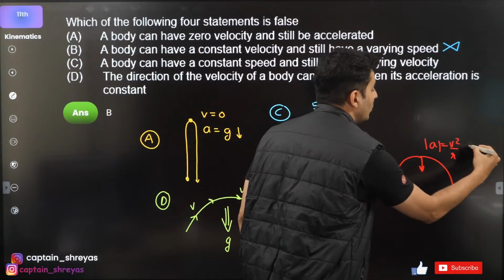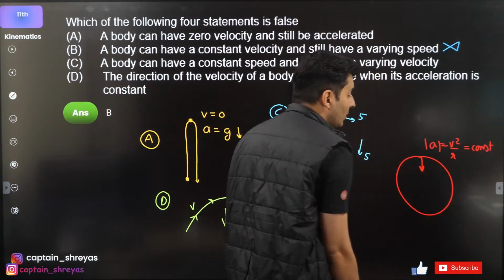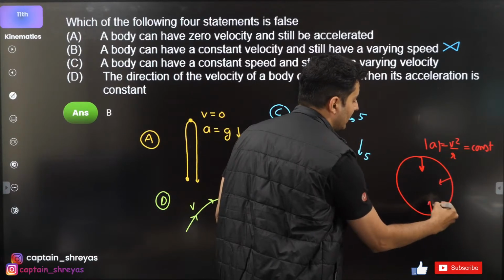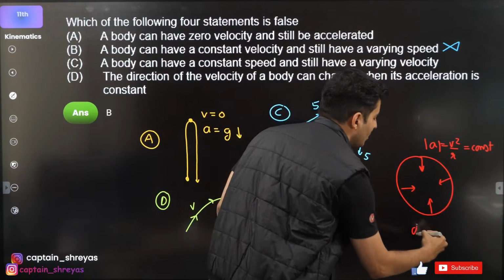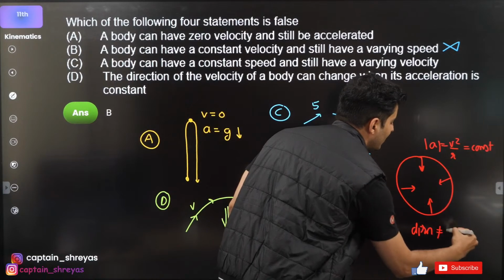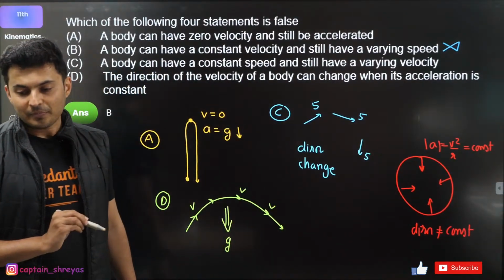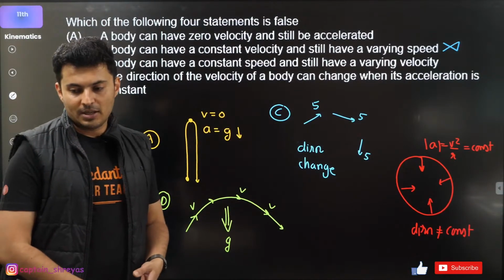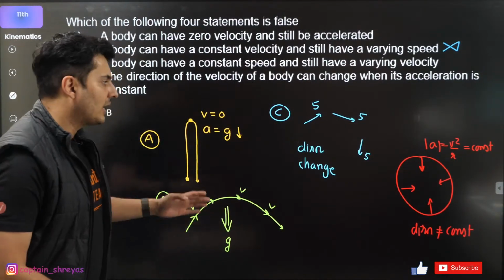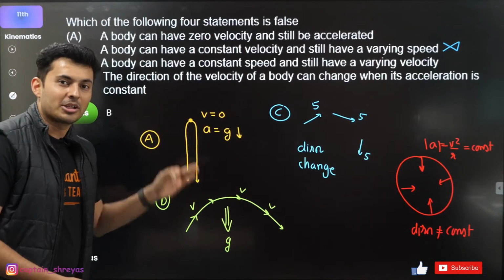Yeah, the magnitude is constant. Magnitude is constant, but is the direction constant? Direction is not constant. So direction of acceleration is not constant. So acceleration is not constant. So circular motion will not be an example for option D.